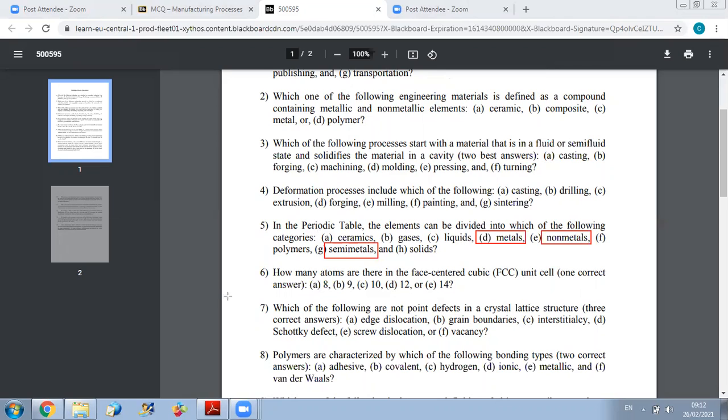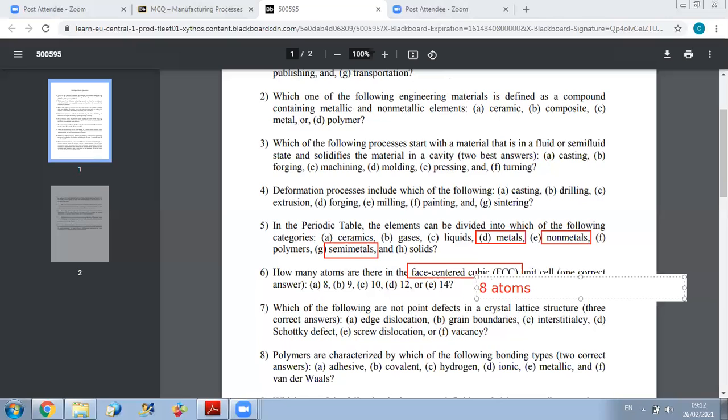Now, question 6. How many atoms are there in the face-centered cubic unit cell? So for the face-centered cubic unit cell, when we defined it, we said that for this configuration, we have atoms at the corners. Okay. How many corners do I have in a cube? I have 8 corners. So already I have 8 atoms. Plus, since from its name, face-centered, I have at the center of each face an atom.